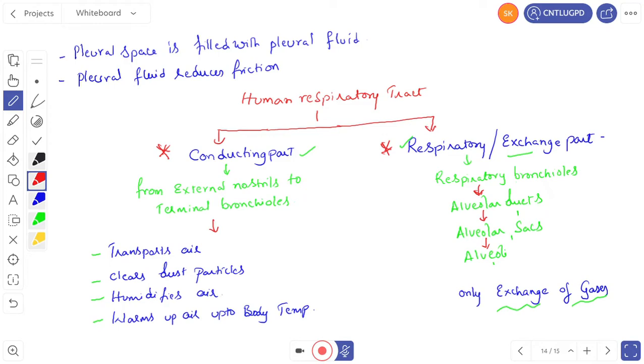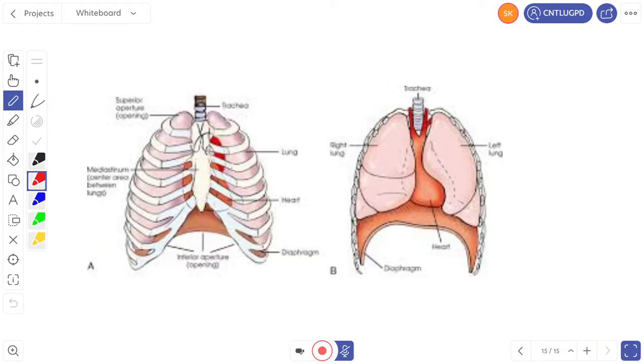Now let's go for the next one, the thoracic chamber. This one I'll explain in a diagrammatic way. Actually, the lungs are present in an anatomically airtight chamber called the thoracic chamber. The thoracic chamber is formed dorsally by the vertebral column.